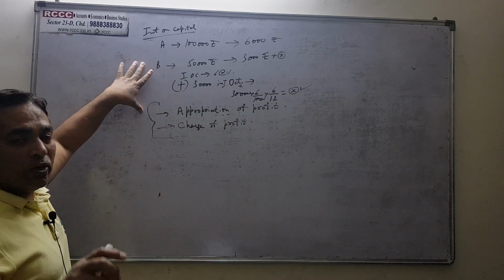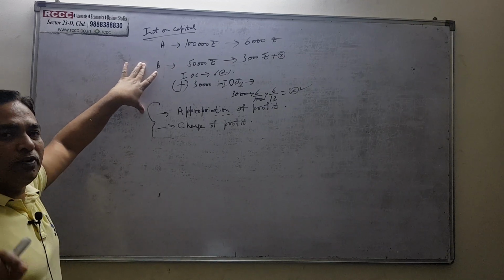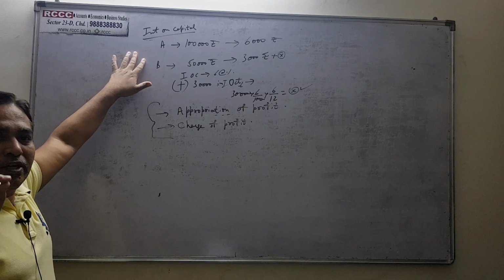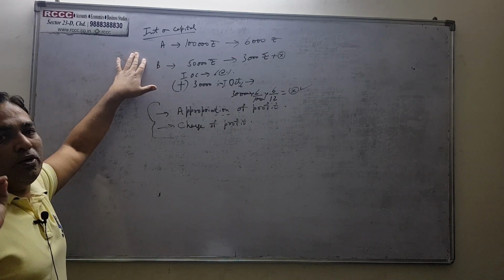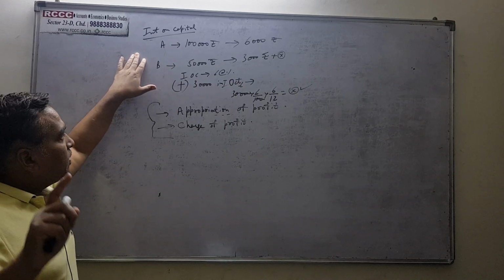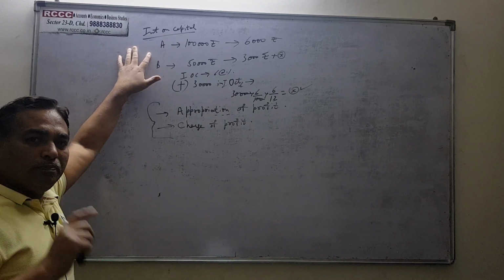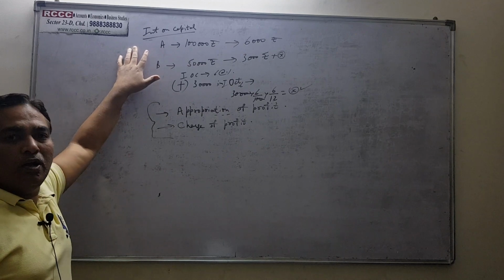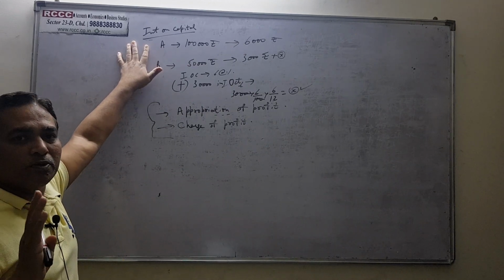Now please understand on what this appropriation of profit depends. This distribution of interest on capital primarily depends either on the partnership deed or on the Partnership Act. Which means if it is mentioned in the partnership deed that the partners will be given interest on capital out of the profits, then they have to be paid interest on capital out of the profits.